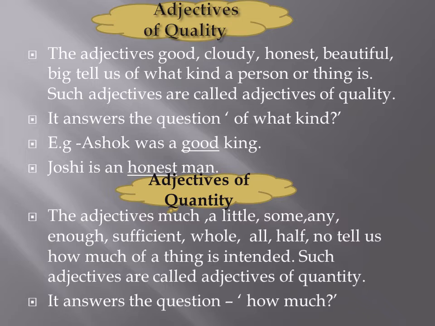Adjectives of quantity. The adjectives much, a little, some, any, enough, sufficient, whole, all, half and no tell us how much of a thing is intended. Such adjectives are called adjectives of quantity. It answers the question how much.